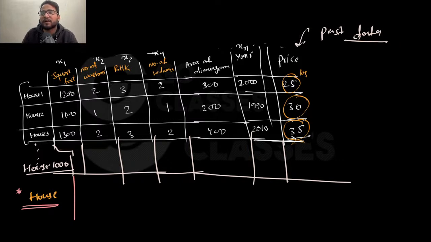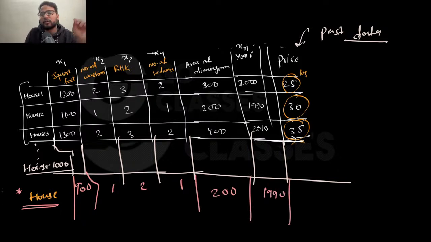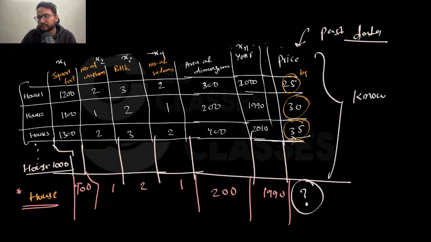But he's saying that see, my house has these parameters. Maybe he's saying the number of square feet is 900, the number of washrooms is 1 or 2, the area is 200 square feet or whatever, and the dining area has been built in 1990. Let's suppose he tells you many of the parameters. And he just asks you this. What he is saying is that you are really a knowledgeable person. This is your knowledge, which is called data in terms of machine learning, or in terms of machines. This is your knowledge, or this is your data.